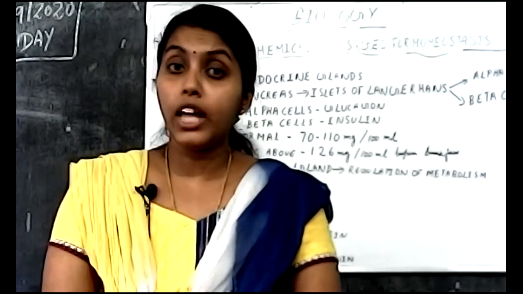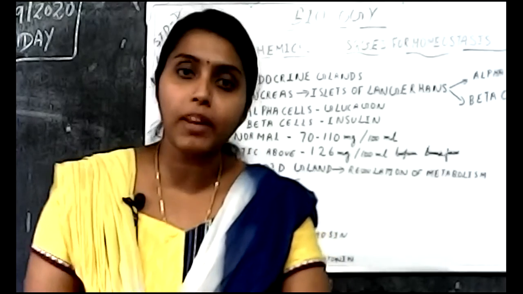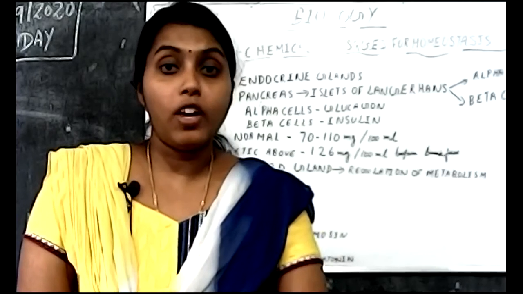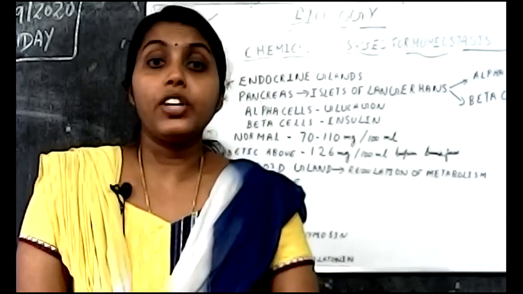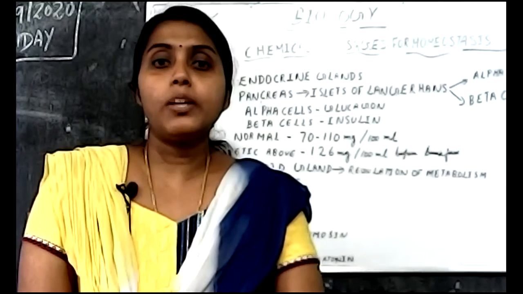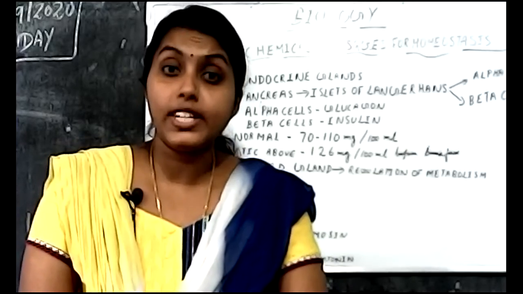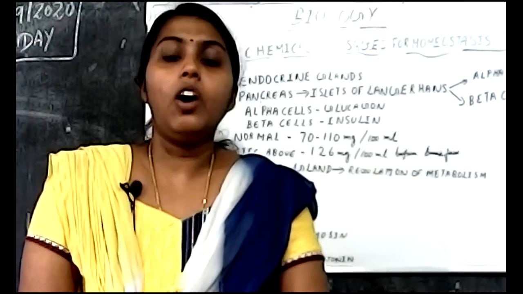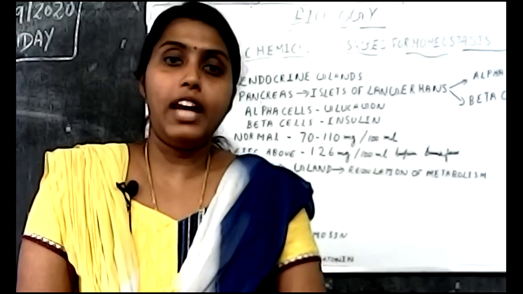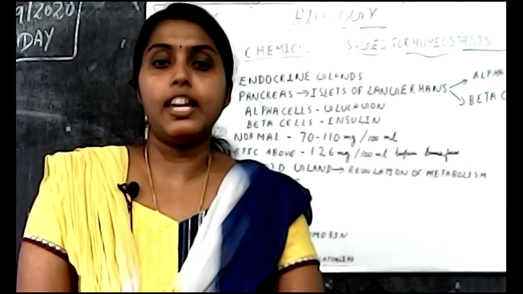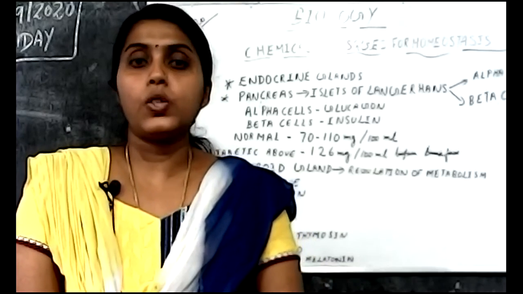In the case of hypothyroidism, the body weight is increased, just the opposite. In hyperthyroidism, less body weight, increased sweating, increased body temperature, increased metabolism, increased heartbeat. All these things will be increased. And there occurs an emotional imbalance. All these are the symptoms of hyperthyroidism.